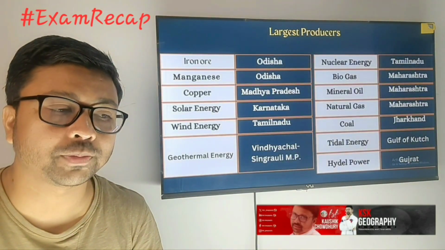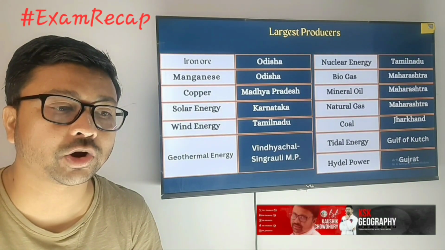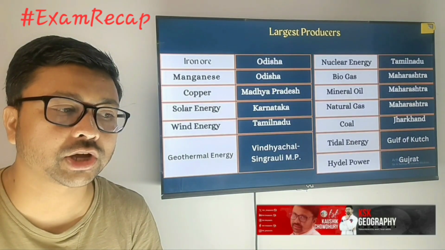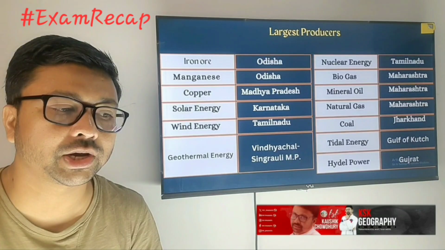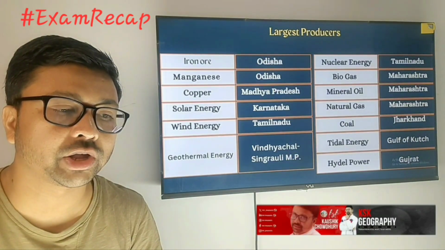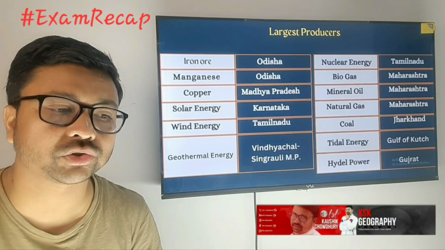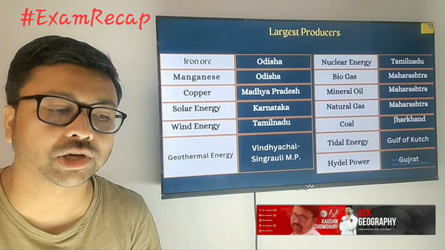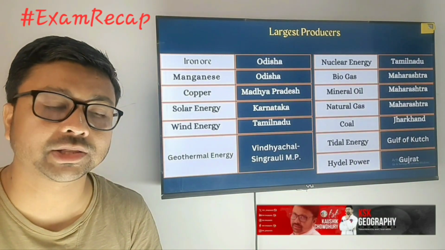Next, from this chapter we have to know the largest producing states for each of the minerals and energy resources. For iron ore, Odisha; manganese, Odisha; copper, Madhya Pradesh; solar energy, Karnataka; wind energy, Tamil Nadu; geothermal energy, Vindhyachal in Singrauli in Madhya Pradesh; nuclear energy, Tamil Nadu; biogas, Maharashtra; mineral oil, Maharashtra; natural gas, again Maharashtra; coal, Jharkhand; tidal energy, Gulf of Kutch; and hydel power, Gujarat.